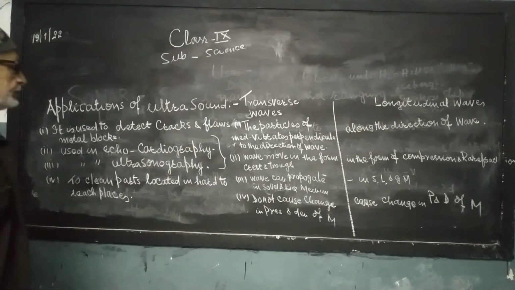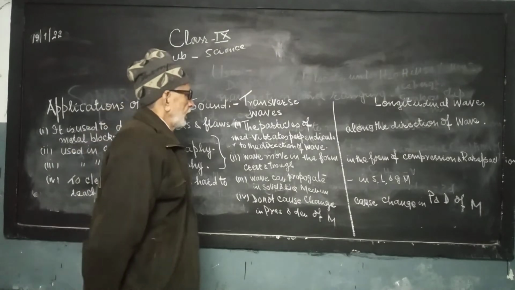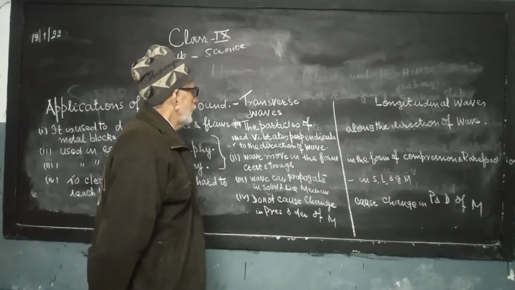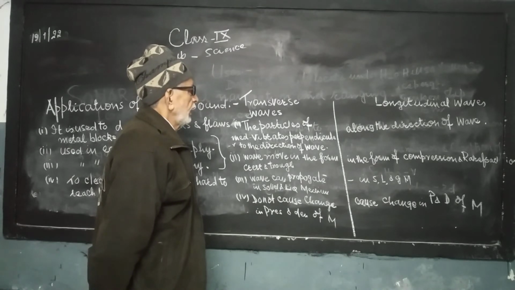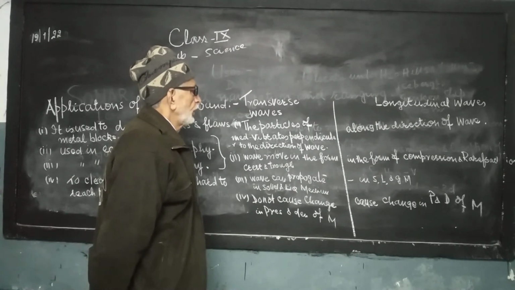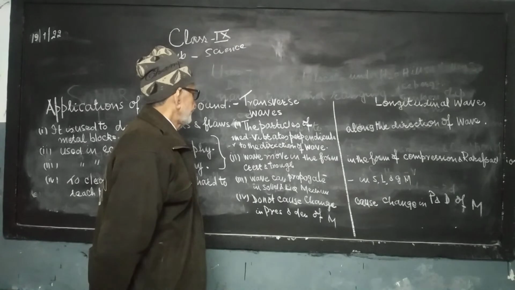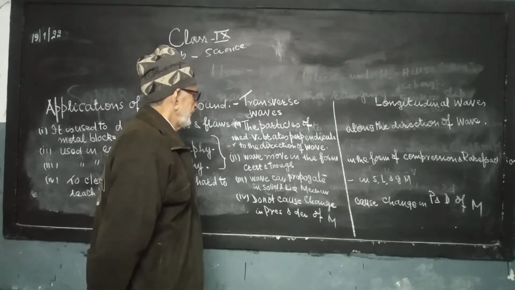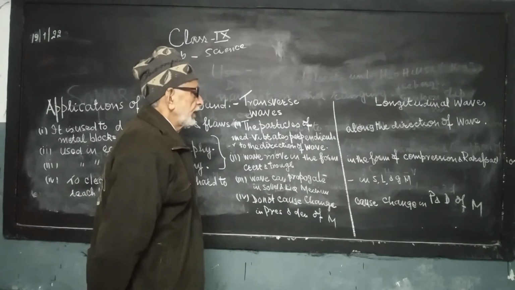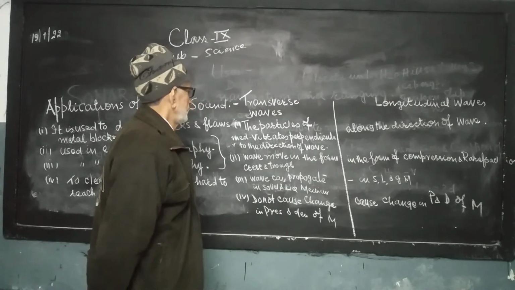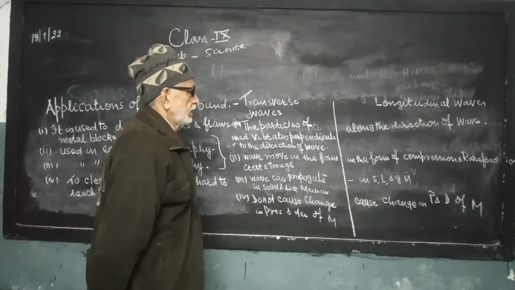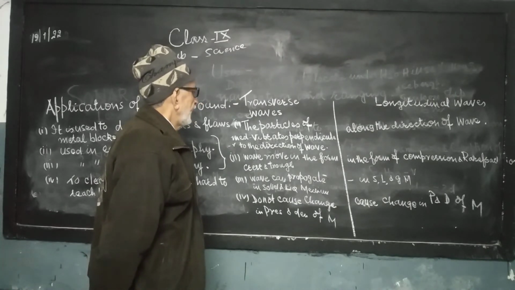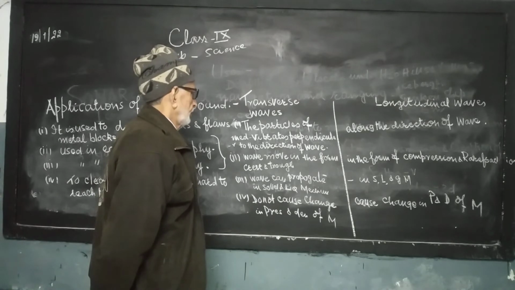Dear students, I am repeating the difference between transverse waves and longitudinal waves. The first point of difference is the particles of the medium vibrate perpendicular to the direction of the wave.